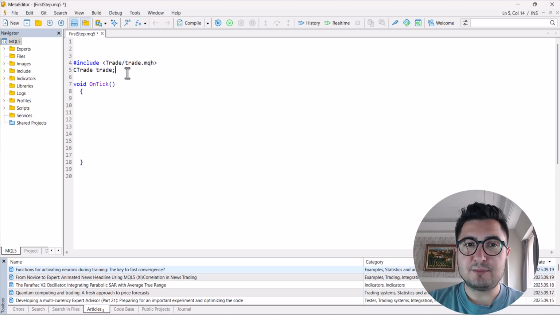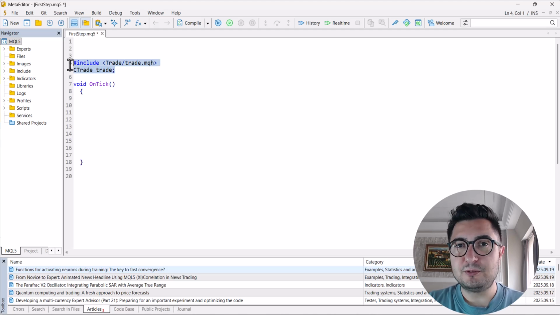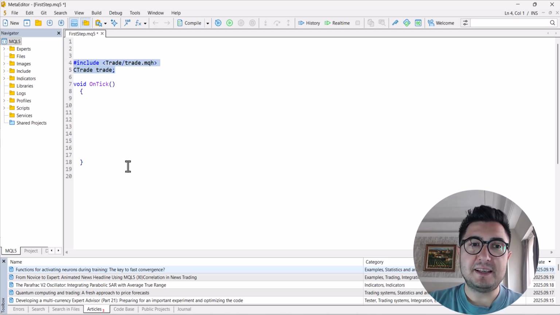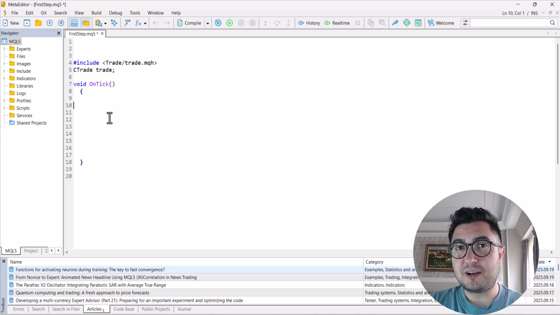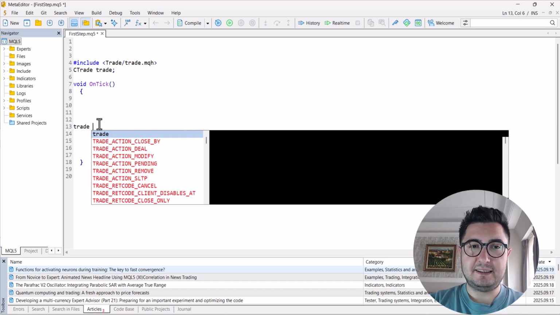If this seems complicated or confusing, no worries, I will copy and paste all the code that I write here, so it will also help you write your first code. After I have this defined, I need to call this library, trade, and dot.